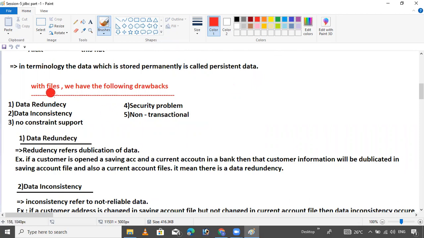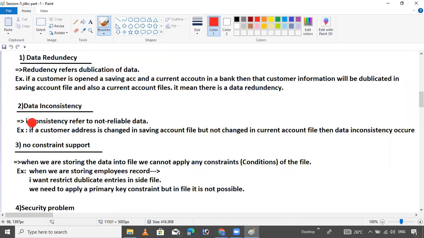With the file system, we have the following drawbacks. First drawback is data redundancy, which means data duplication. If you open a savings account and a current account for a customer in a bank, the customer information will be duplicated in the savings account file and also the current account file. Second is data inconsistency, meaning not reliable.